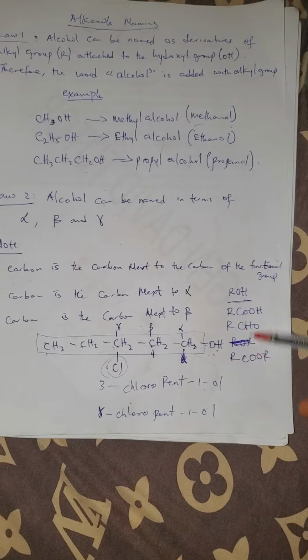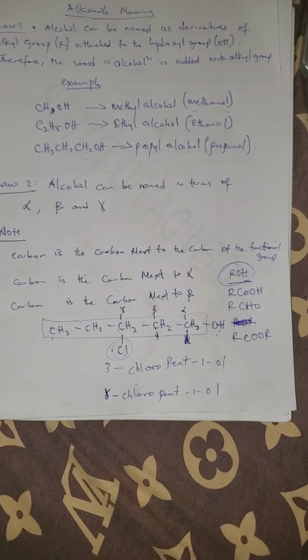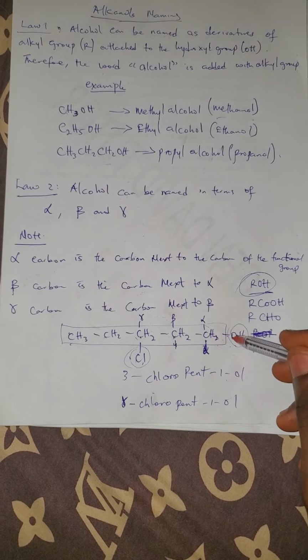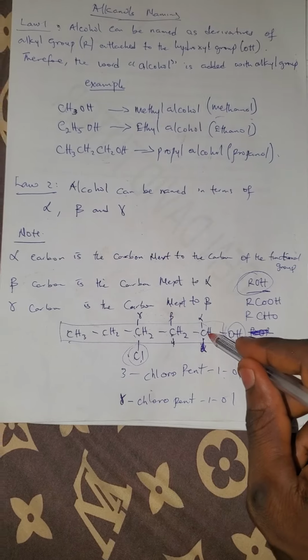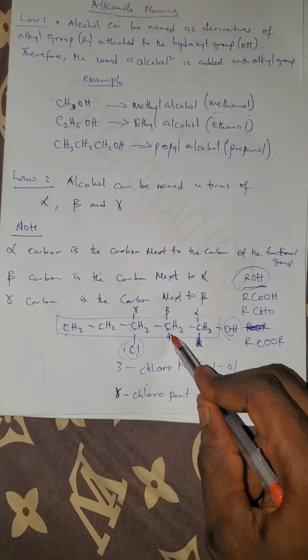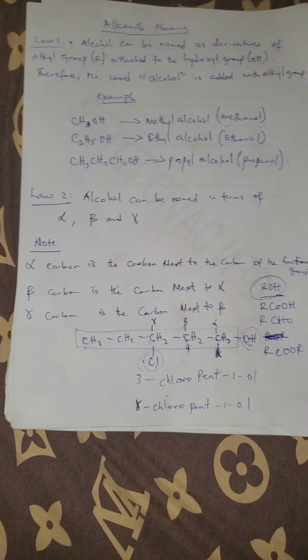Most of these have their own carbon. So it's only this one that does not have its own carbon. Because of that, we take the carbon attached to the hydroxyl to be alpha, the one next to it to be beta, and the one next to that to be gamma. So that is the explanation.